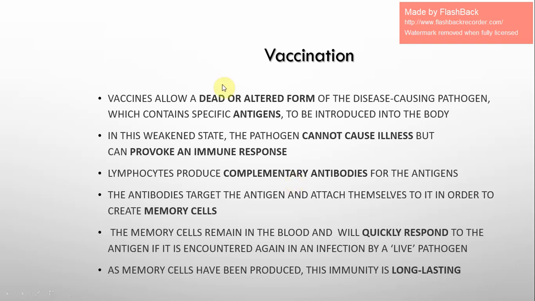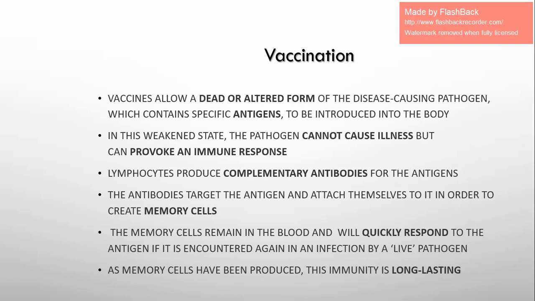When we say dead, that means that we have the shape of the pathogen or of the microbe itself, but this pathogen now is dead, is not active anymore. It cannot reproduce or multiply once it gets into the host body. When we say altered, altered means that we also have the shape of this pathogen, but it may not be dead, it may be weakened. In other words, it is weak, but it has the same shape of the pathogen. No change for the antigen that it carries on its surface.